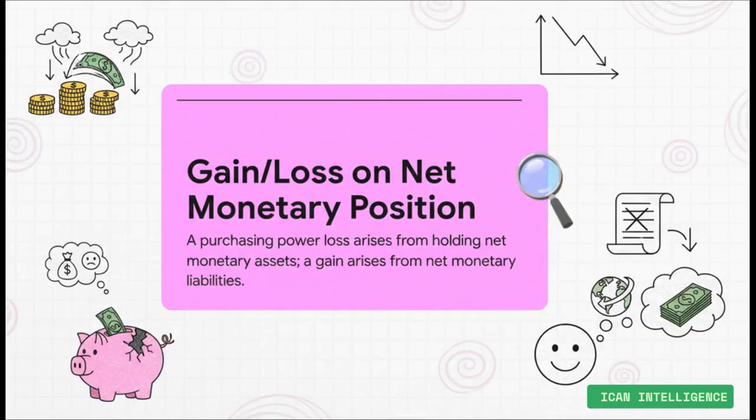Now this is one of the most unique and interesting parts of IAS 29. It's the gain or loss on net monetary position. It happens precisely because we don't restate monetary items. Let's make it real. If you are holding a ton of cash, a monetary asset, and inflation is roaring, the value, the purchasing power of that cash is dropping every single day. You've lost purchasing power. But flip it around. If you have a huge bank loan, a monetary liability, you've kind of won. The real value of your debt is shrinking. You get to pay it back with cheaper money. That's a gain, and it goes straight into your income statement.